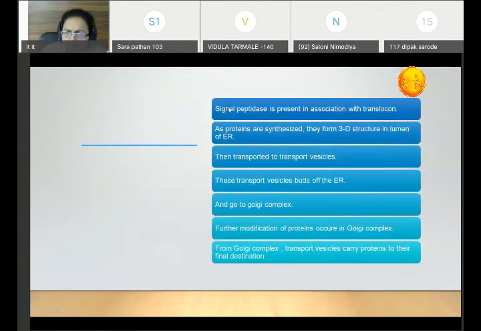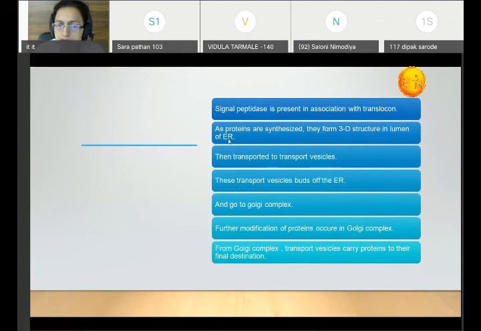Now in the translocon you have signal peptidase. Signal peptidases are enzymes which break the signal sequences. These are associated with the translocon, and as the proteins are synthesized within the translocon, once they are in the endoplasmic reticular lumen, they will be organized to produce a three-dimensional structure in the lumen only. So now in the lumen you have the three-dimensional structural organization of the protein.